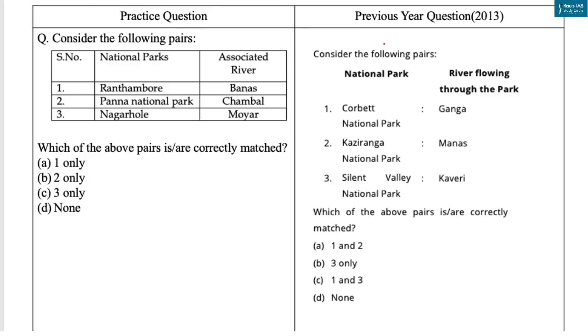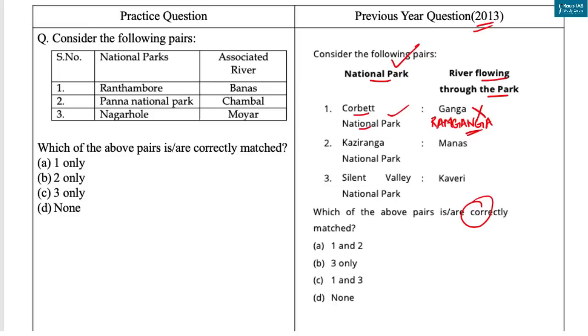Now, conservation related issues is important for your prelims examination, as this question based on National Park came in 2013. Now here you have to identify the correct pair. Under one column you are provided with National Park and in another you are provided with the river flowing through the park. The first option is Corbett National Park. The first pair is incorrect, as Ram Ganga, a tributary of Ganga, flows through Corbett National Park.